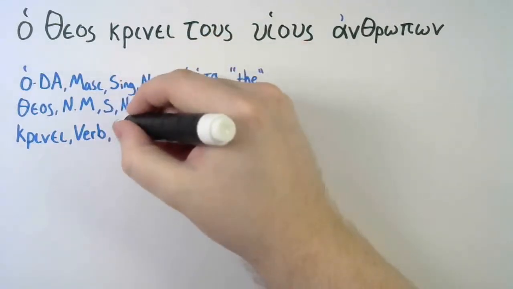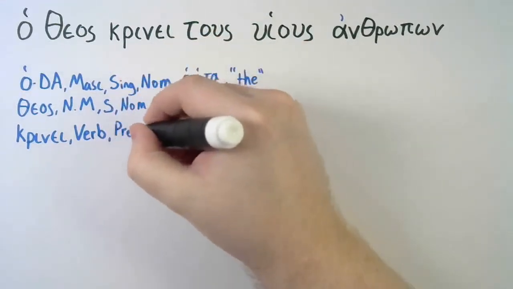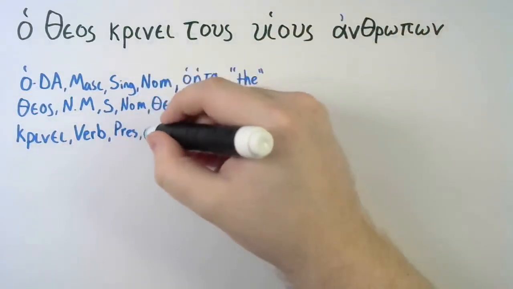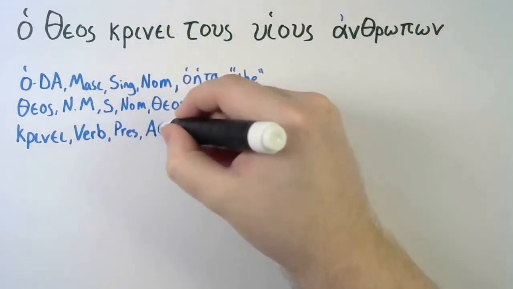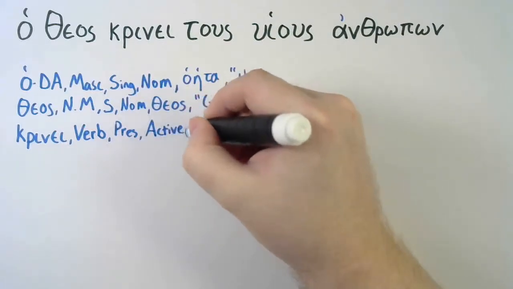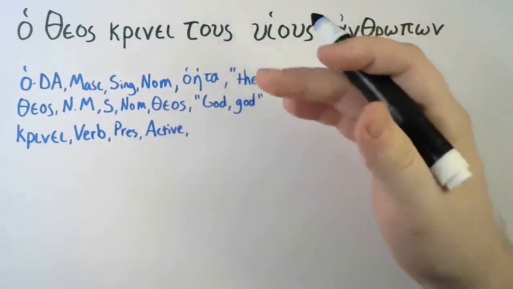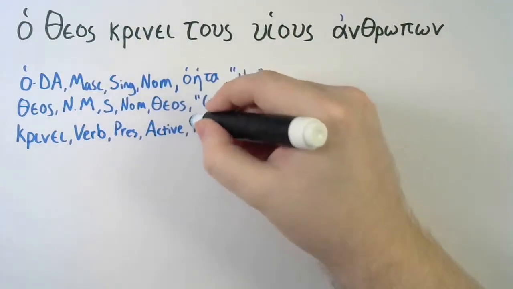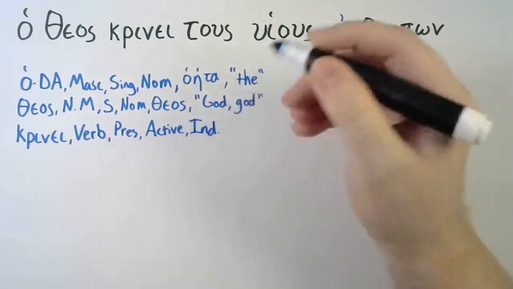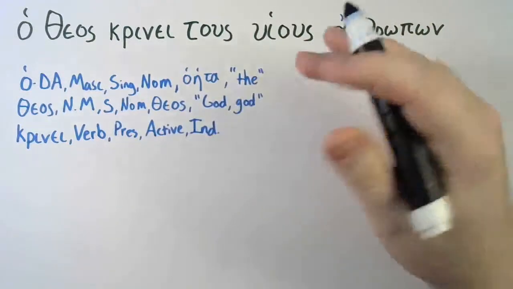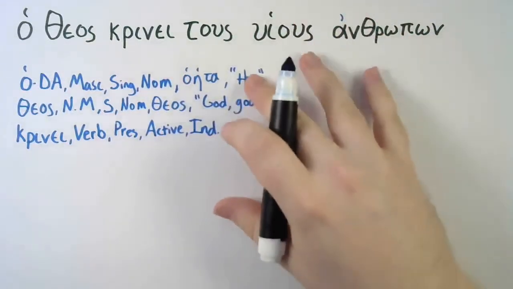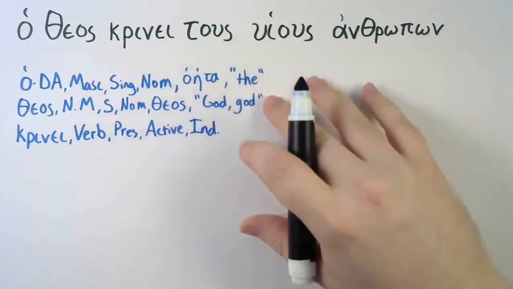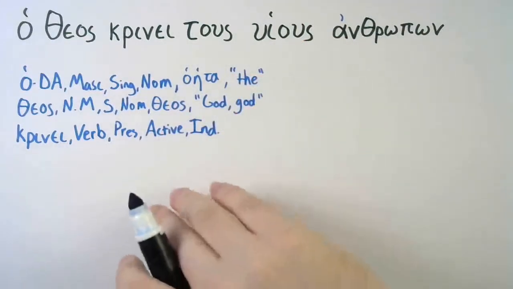It's probably going to be present, because that's the only tense you've been taught so far. It's probably going to be active voice, because again, that's the only voice you know, and the mood is going to be indicative. Again, because that's all you know. We might use a verb here with forms you're unfamiliar with, but I'll let you know, and we'll talk about those when we get to them.